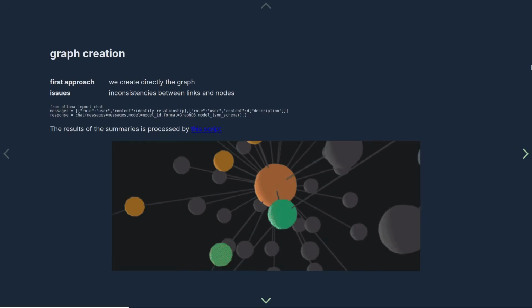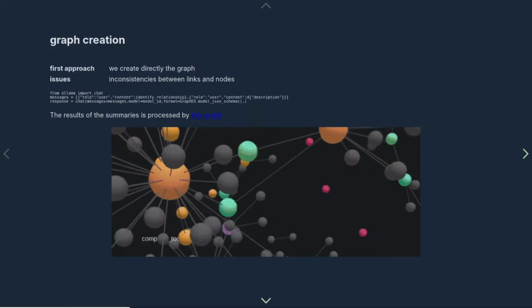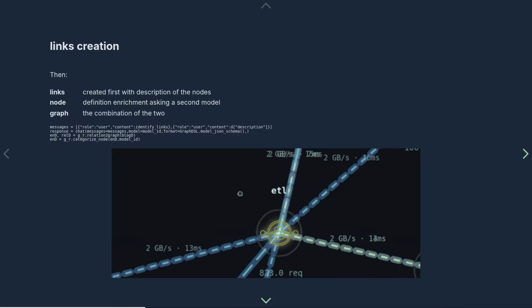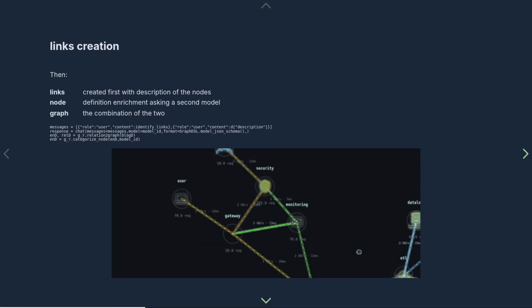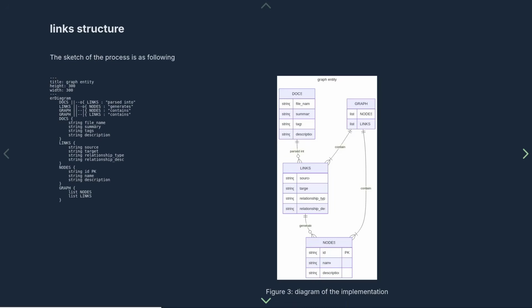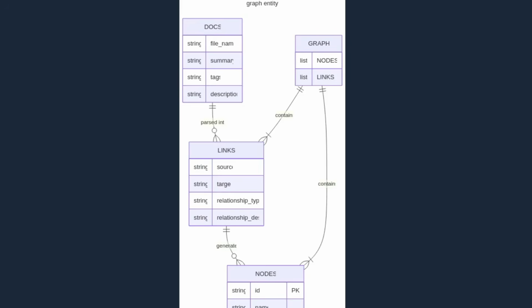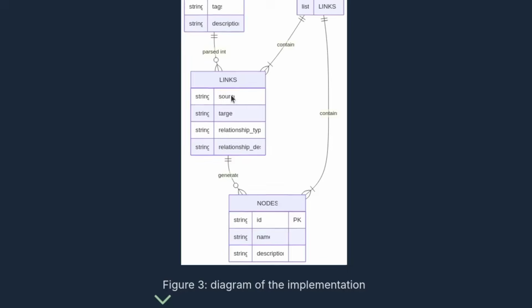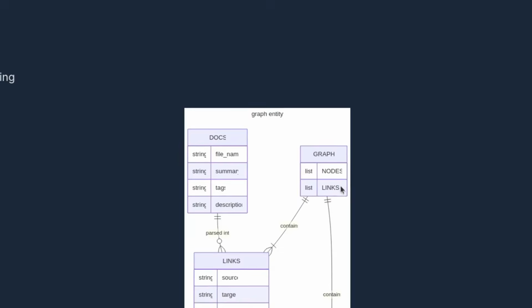At the beginning, we asked the LLMs to create the whole graph, but that creates a lot of inconsistencies. Then we decided to ask the LLM to create links between features, then spot the nodes, and then enrich those nodes to create the whole graph. Local models have some methods where they can output a well-formed JSON, and using the information from the doc, I can create one link and out of the link enrich the node by ID, name and description and make a graph which contains nodes and links.